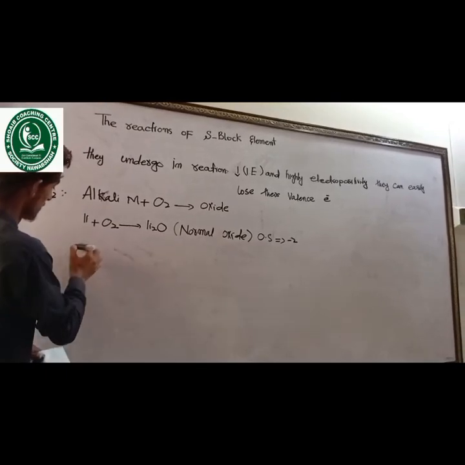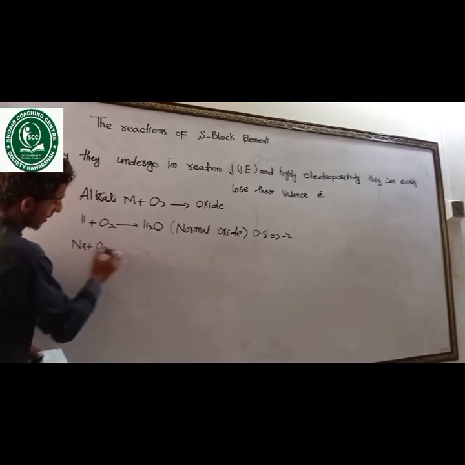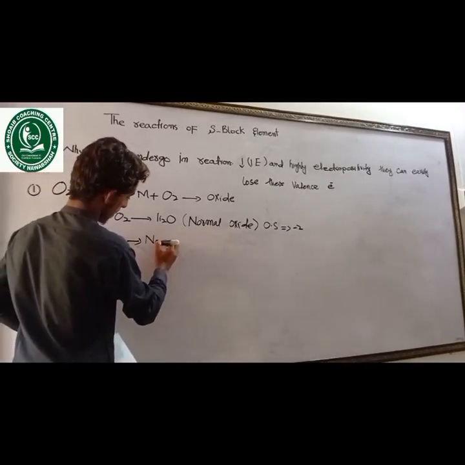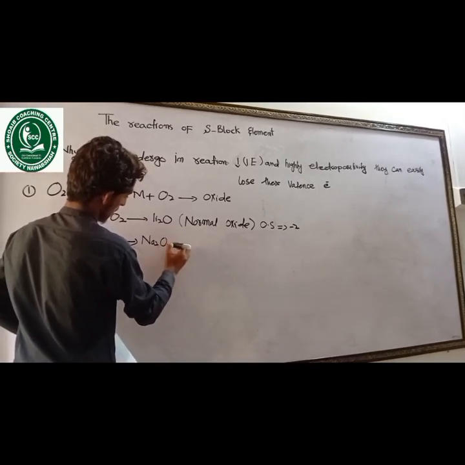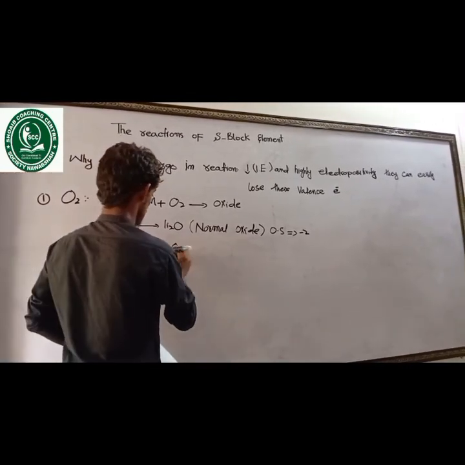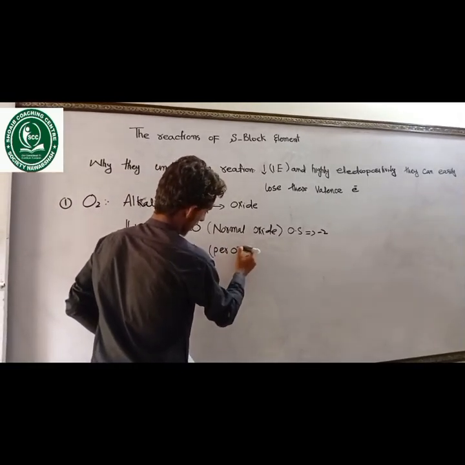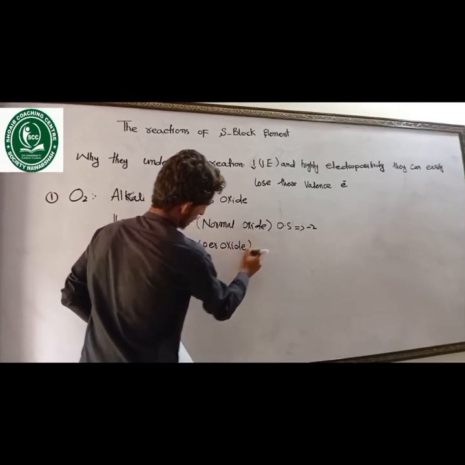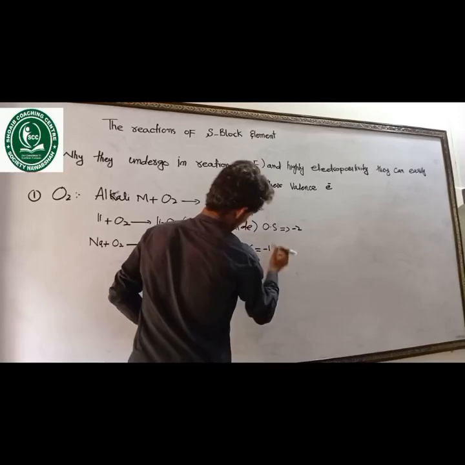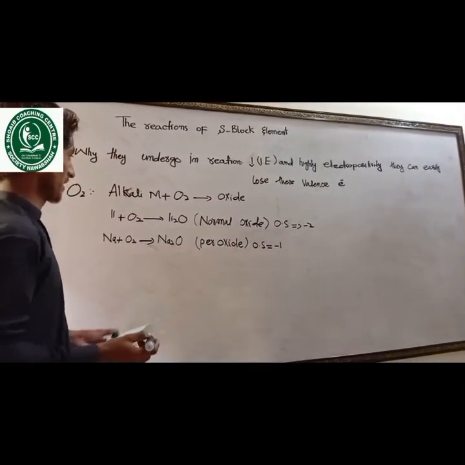And the other element, sodium. When oxygen reacts with the sodium, it forms sodium oxide and sodium peroxide. This type of oxide is a peroxide. It means the oxidation state is -1.